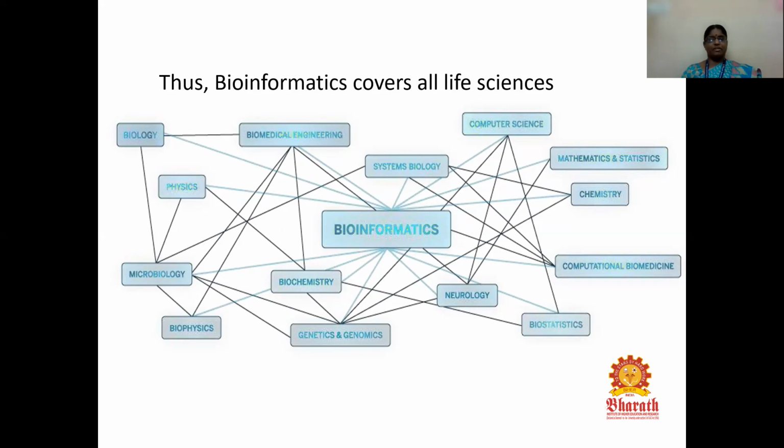So bioinformatics is an interdisciplinary area which covers all life sciences, and it is also used to analyze docking methods, which is very useful in the drug discovery process.